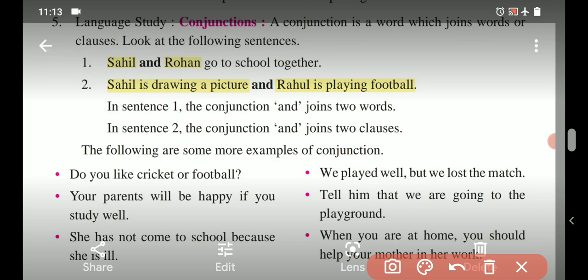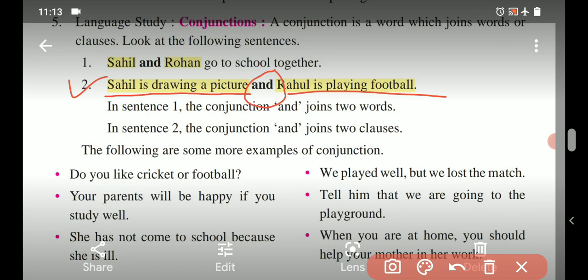Second example: Sahil is drawing a picture. This is the first clause, the first small sentence. Rahul is playing football. This is another small sentence or another clause. These two clauses are joined using the word "and" over here.